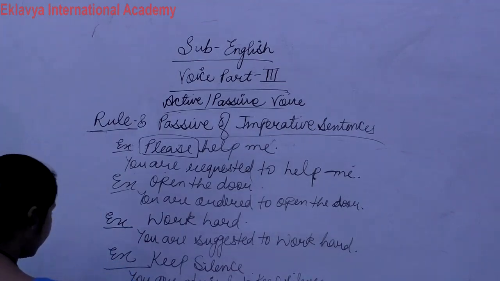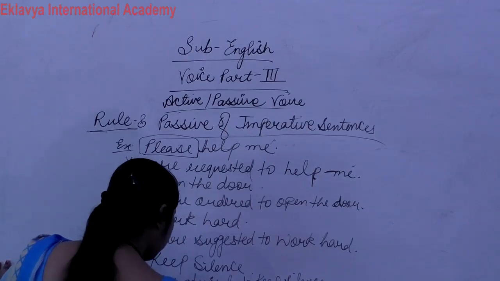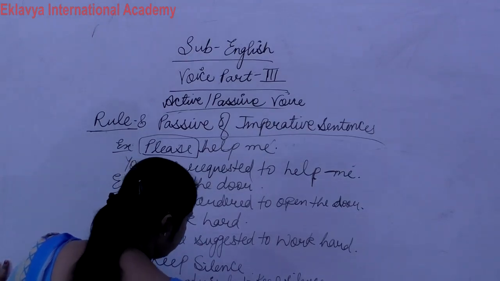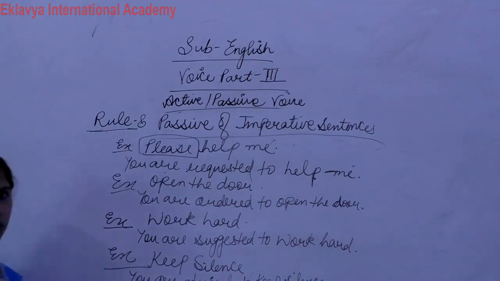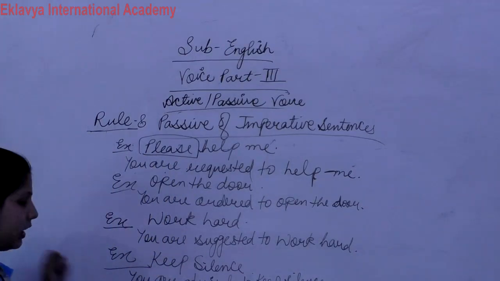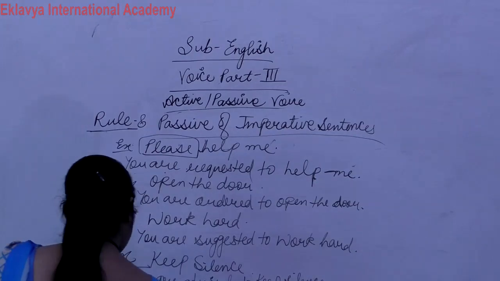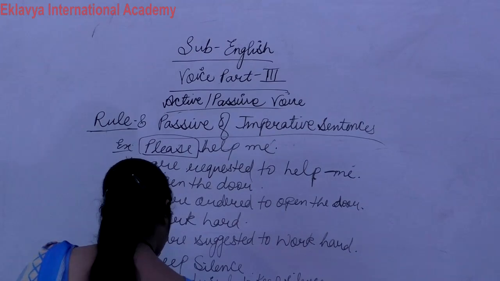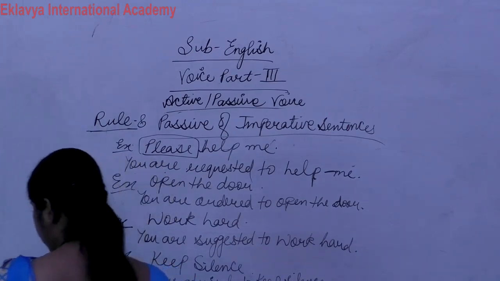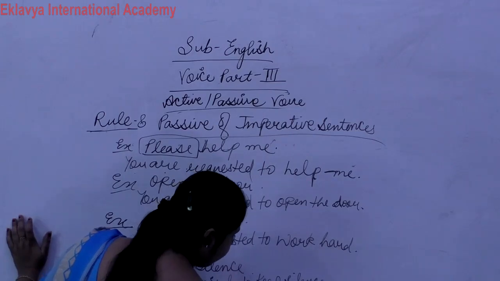Now one more example of forbade. Do not make a noise. So here a negative sentence comes. In the case of a negative sentence, I told you before that we use forbade. So here this is a negative sentence. Do not make a noise. You are forbade to make a noise.